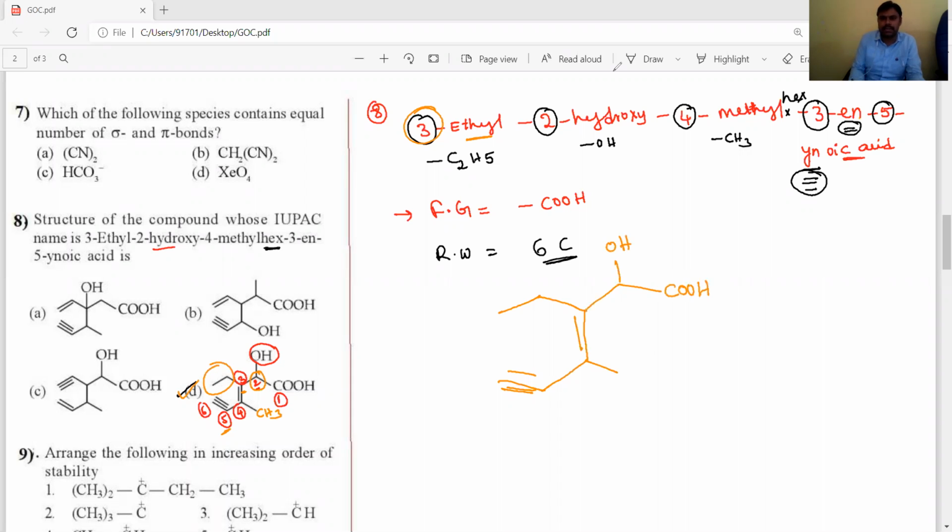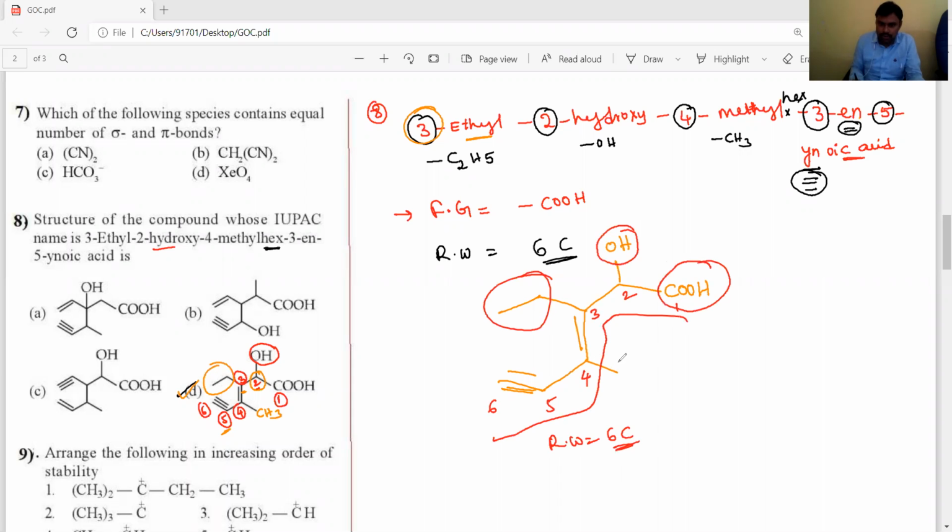So 1, 2, 3, 4, 5, 6 carbons is the root word. On the root word, the functional group is acid, and the OH group, ethyl group and methyl are substituents. So the answer is option D.